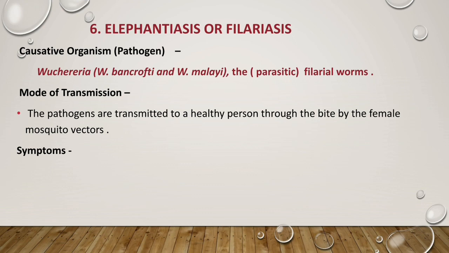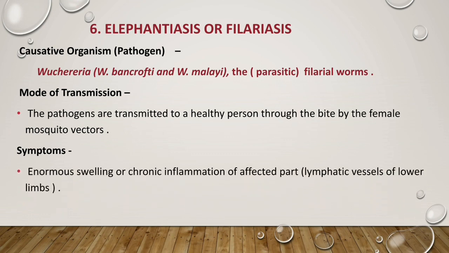Okay, now let us see the symptoms. Enormous swelling or chronic inflammation of the affected part. So my dear student, enormous swelling will be there, and especially chronic inflammation. A burning sensation will be there in the affected area, in the lymphatic vessels of the lower limbs.